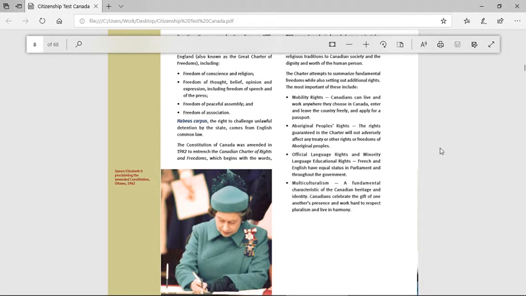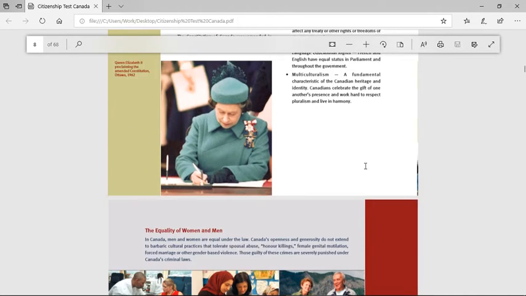French and English have equal status in Parliament and throughout the government. Multiculturalism. A fundamental characteristic of Canadian heritage and identity. Canadians celebrate the gift of one another's presence and work hard to respect pluralism and live in harmony.